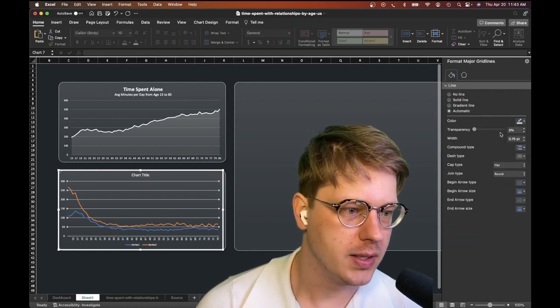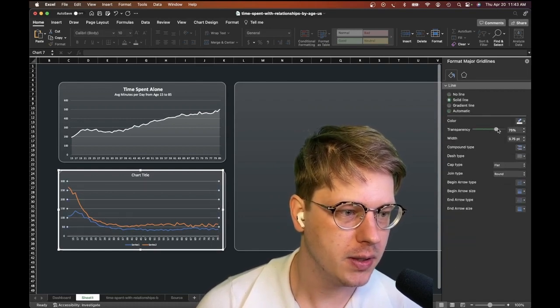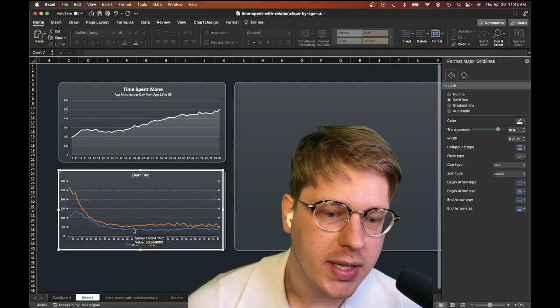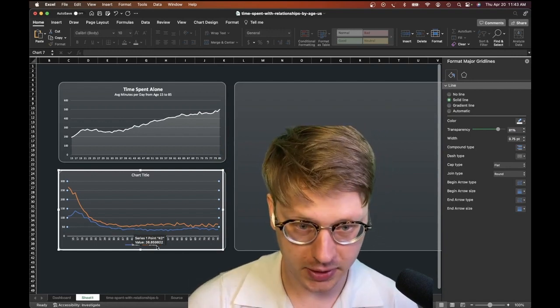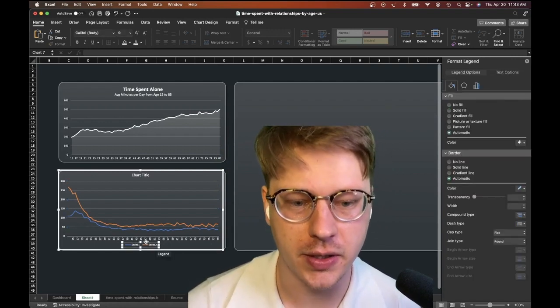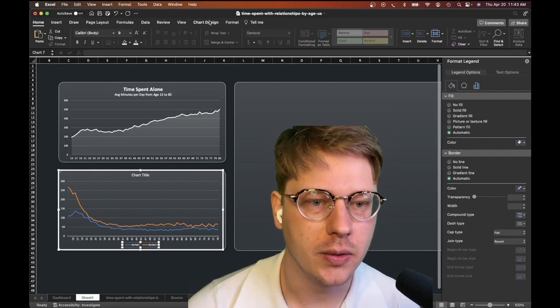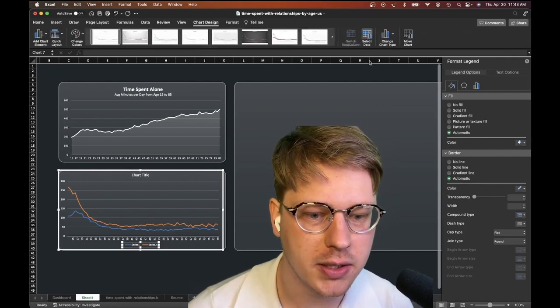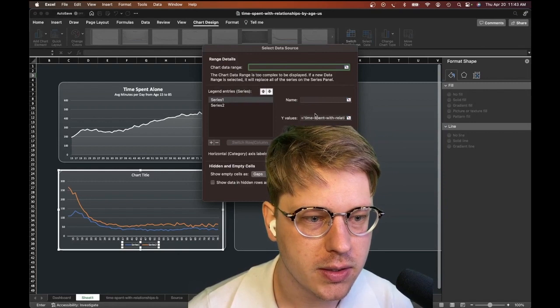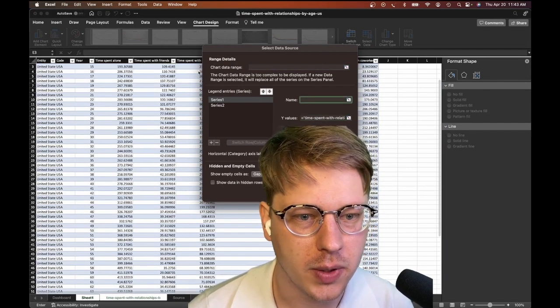I'm going to make these grid lines 80% transparent. And in this case, we need to have our series labels in the legend because we have two different series. So we're going to click into this, go to our chart design tab, select data, and just make sure these are named properly. Series 1 is time spent with friends.